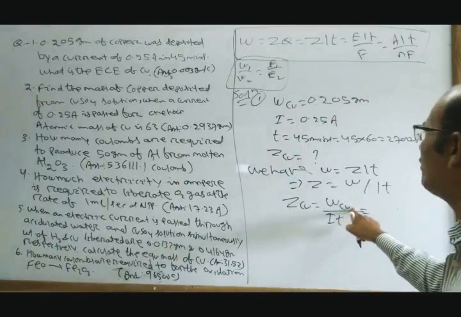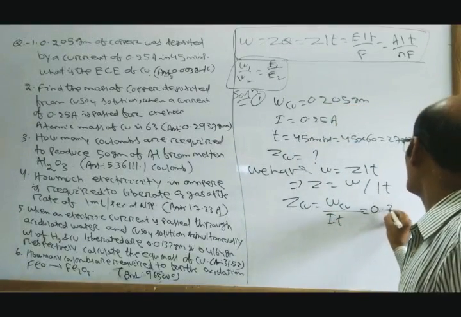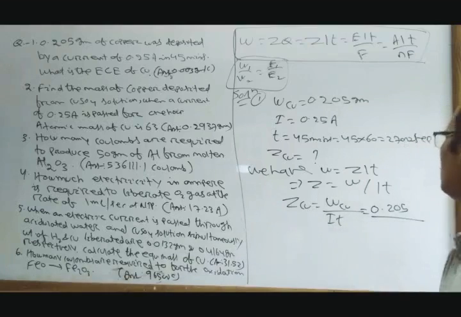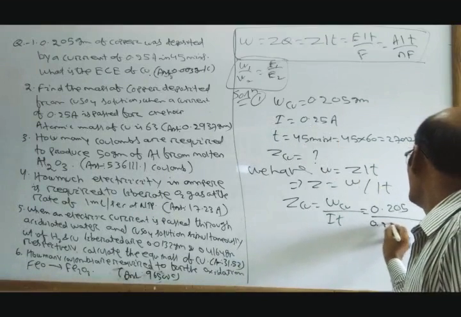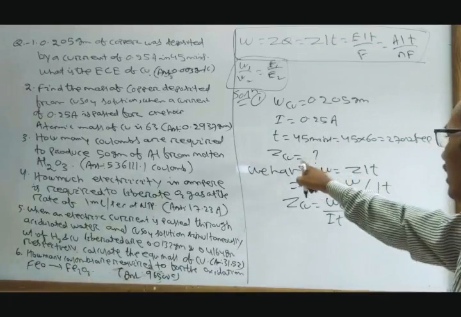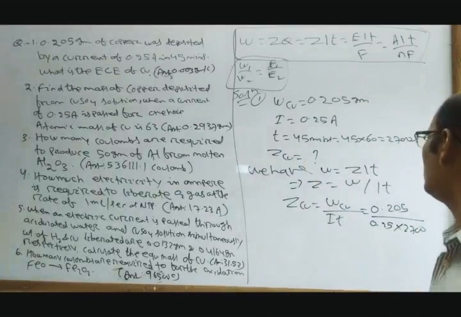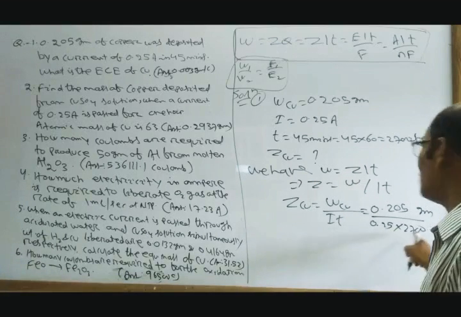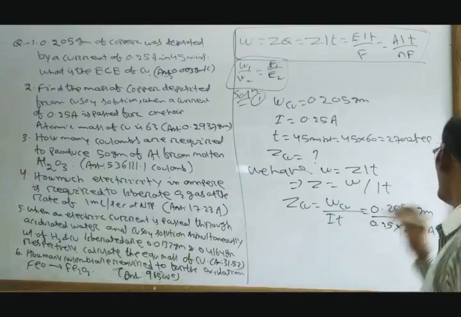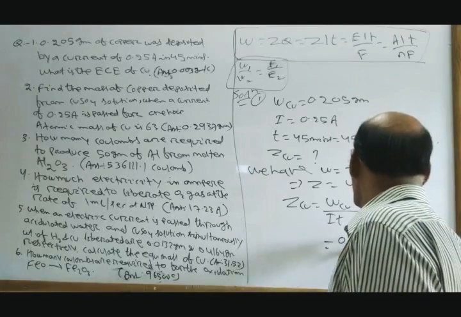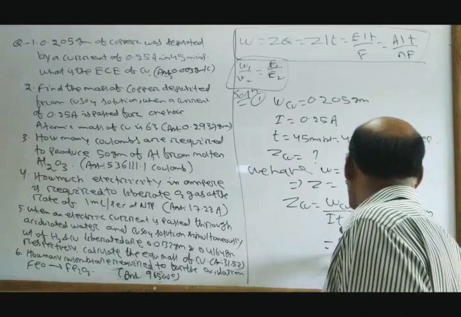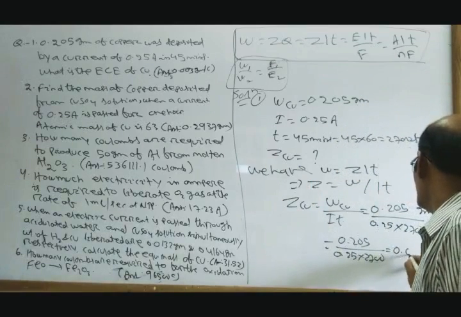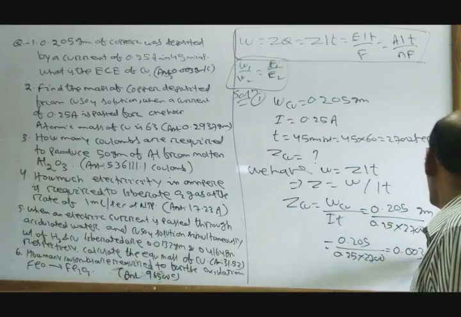W of copper is 0.205, divided by I, which is 0.25 ampere, into T, which is 2700. The units are gram, ampere into second, which is coulomb. So 0.205 by 0.25 into 2700 is equal to 0.003 gram per coulomb.